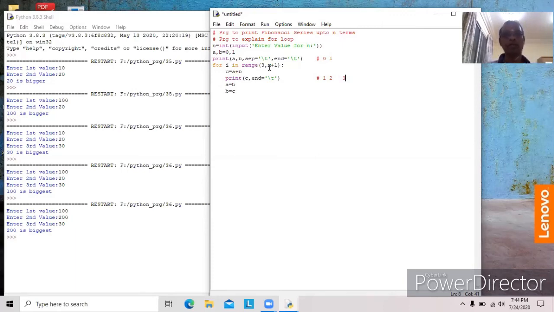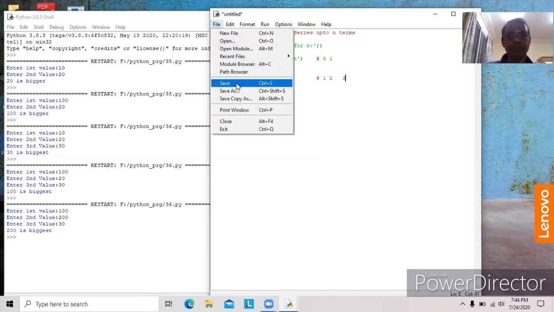Okay, now we will see the output of the program.